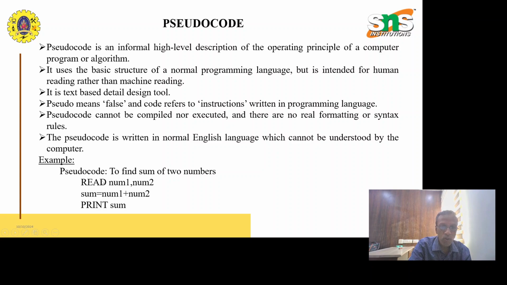The system will need to read those details. For example, I give num1 as 2 and num2 as 2. Then we sum num1 and num2. So sum equals num1 plus num2, and print that sum. It is a simple representation of pseudocode.